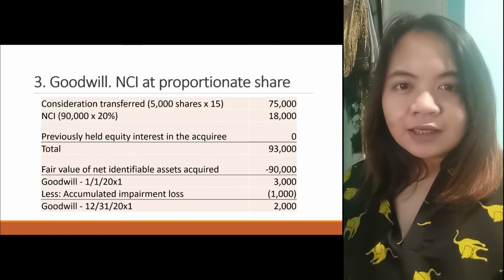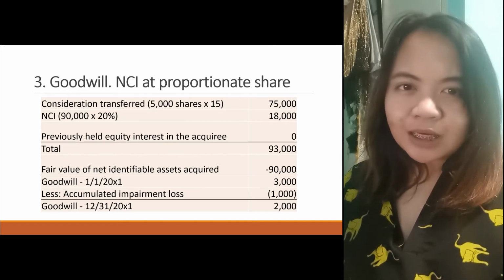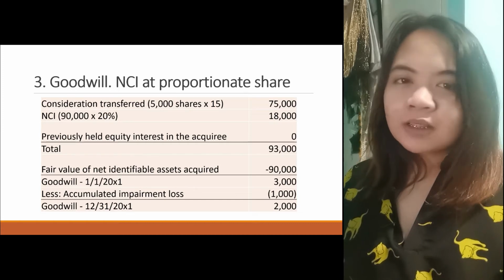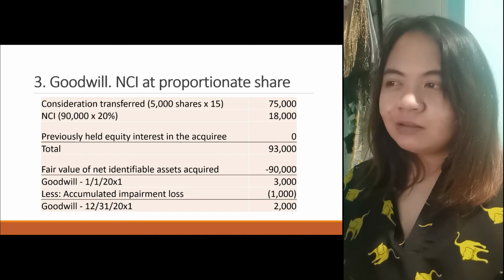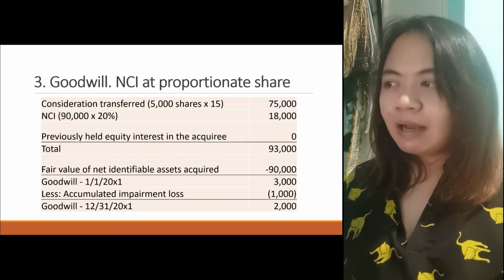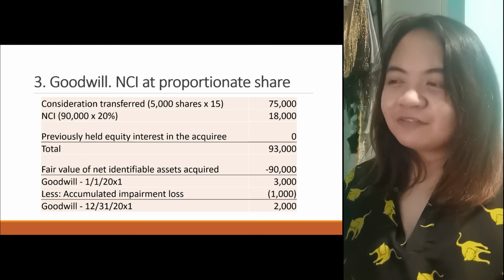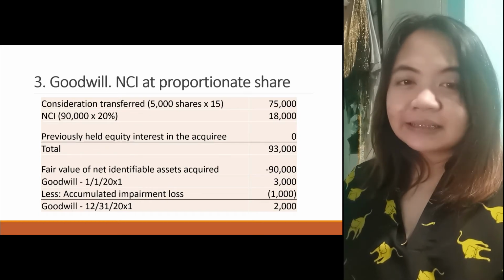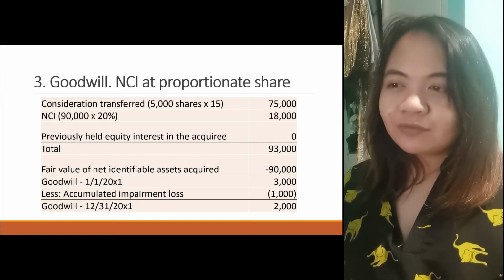The NCI at acquisition date, because this computation is at acquisition date first: 90,000 times 20%, the NCI is 18,000. Previously held equity interest, none. Total of 93,000. Fair value of net identifiable assets is 90,000. So you have goodwill at acquisition date of 3,000.